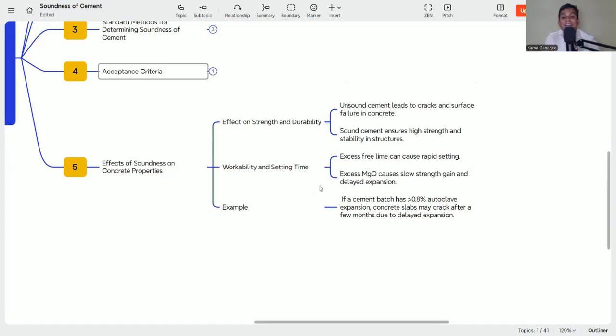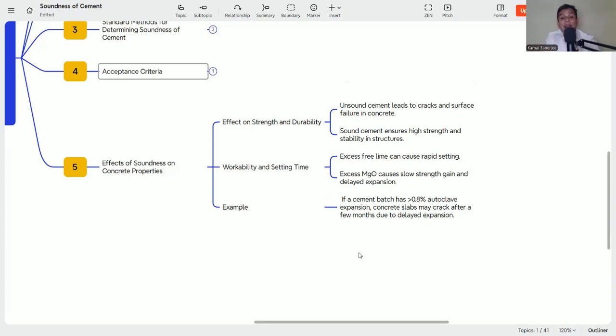Then workability and setting time. Excessive free lime can cause rapid setting, which is also harmful. Excessive magnesia can cause low strength gain and delayed expansion. That is also harmful for our concrete, because with delayed expansion, again there will be cracks. Because if there is expansion inside the concrete, stress is generated and there will be a crack. And if there is a crack, that means strength and durability is a problem.